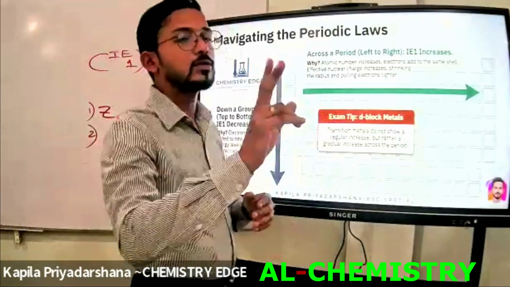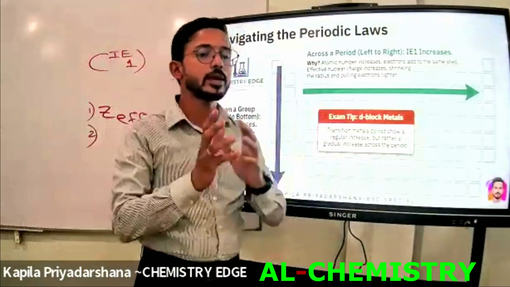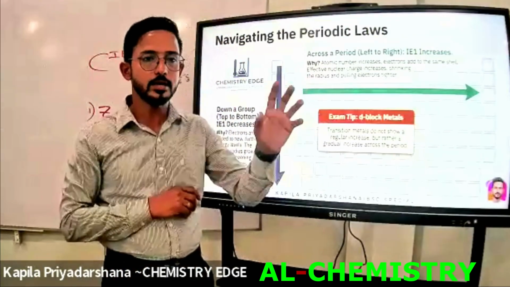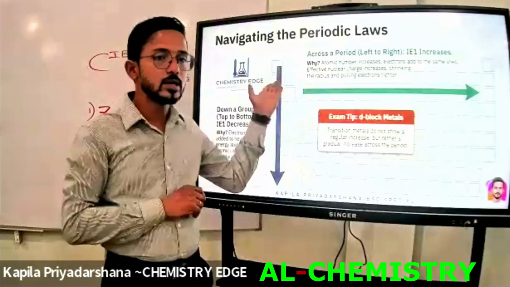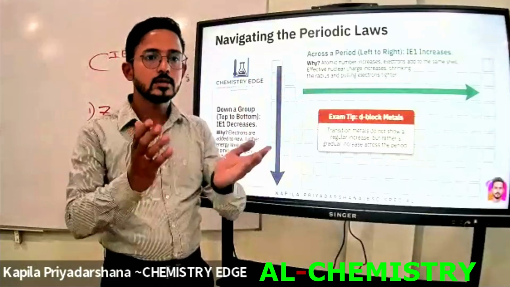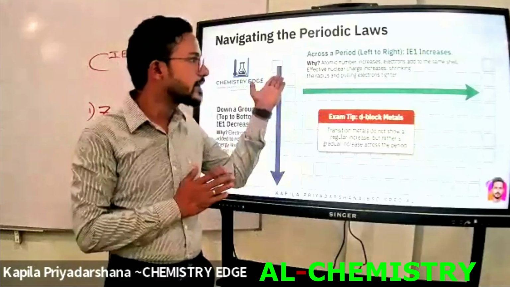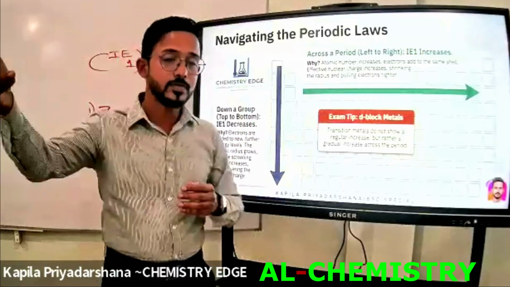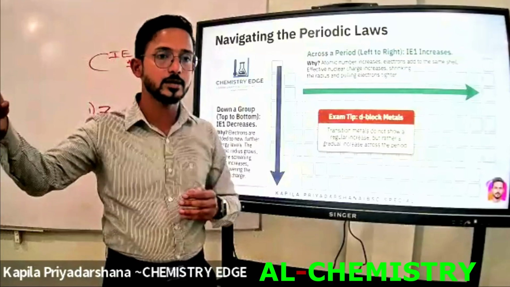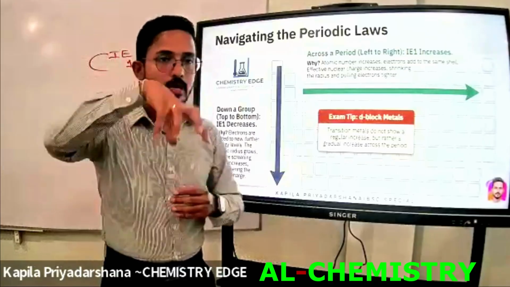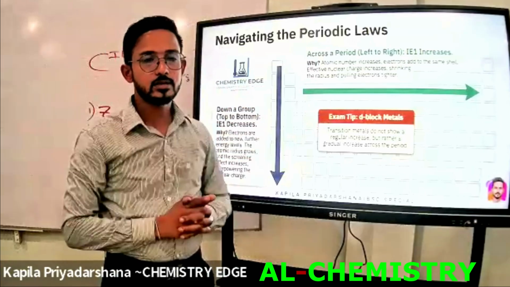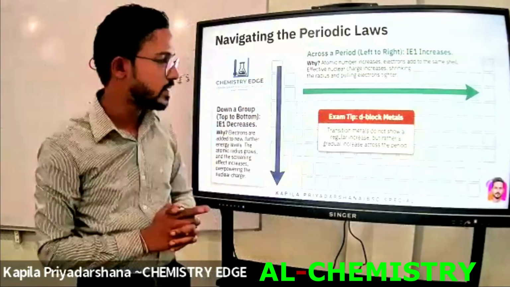When I told you there are mainly two factors that affect the ionization energy, if we only consider the atomic radius, then according to that factor the ionization energy increases left to right. But when we consider the other factor, stable electron configuration, it will deviate, right? Okay, let's write down these things.